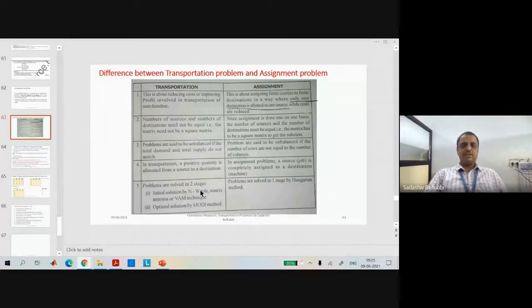And the last one is for the transportation problem. We have already studied that problems are solved in two stages. The first phase is the IBFS by the northwest corner rule, the least cost rule, or Vogel's approximation method, and the second phase is the optimal solution by the MODI method. But in case of assignment, problems are solved in only one stage. There will be n number of iterations, but that is only one phase. That is by the Hungarian method.